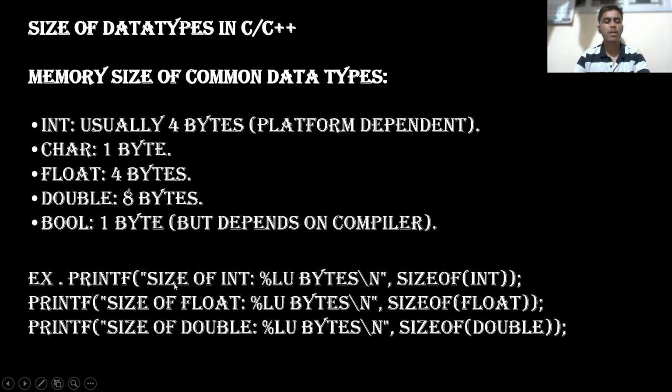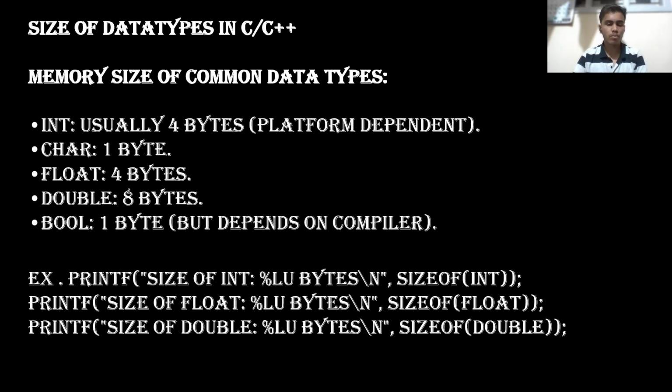The size of a data type depends on whether the computer is 32 bits or 64 bits. Have you understood?